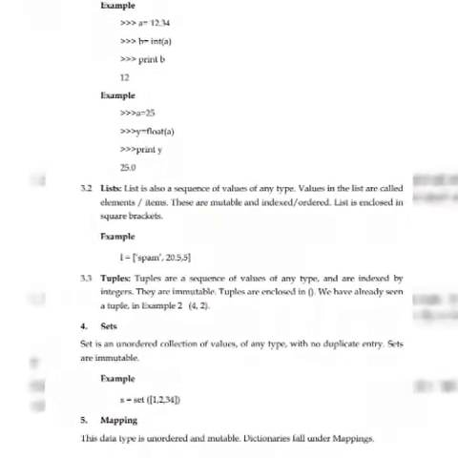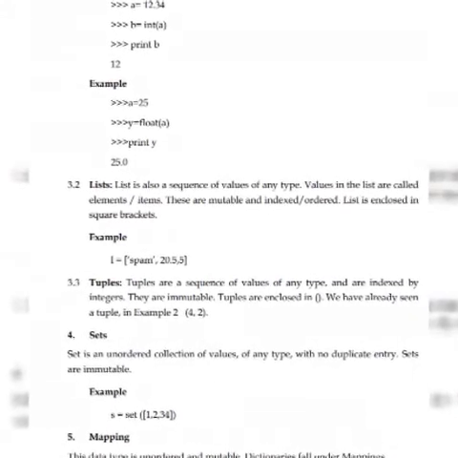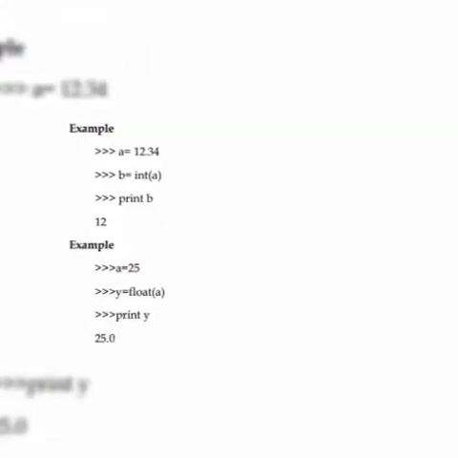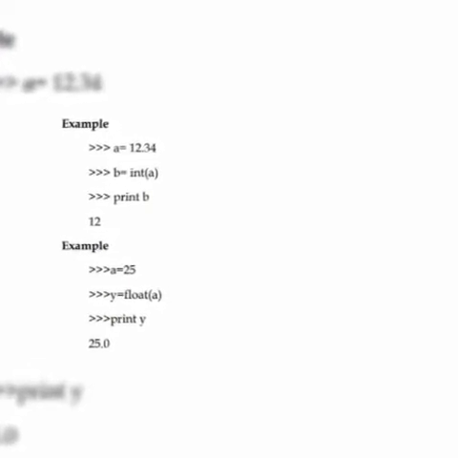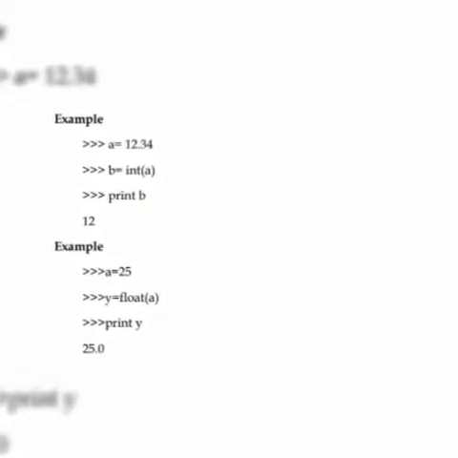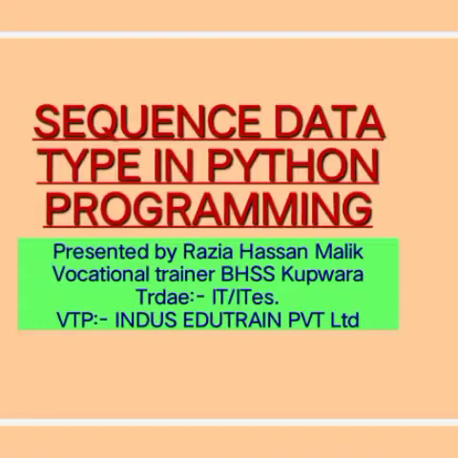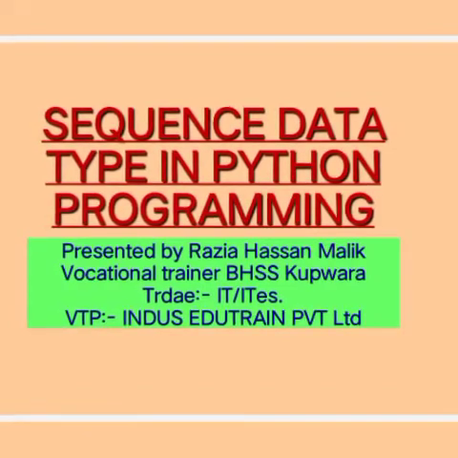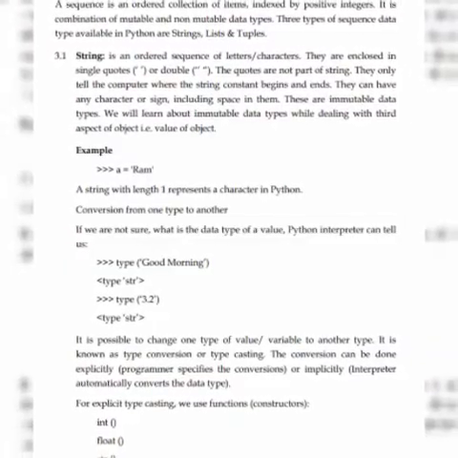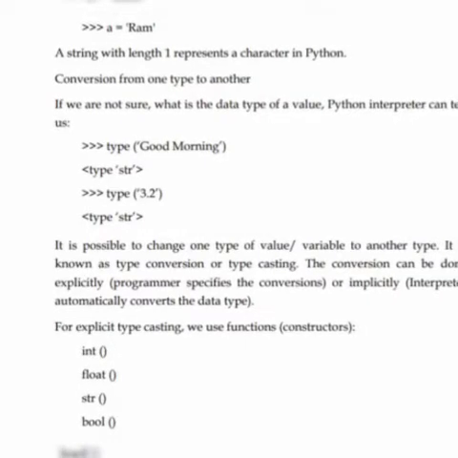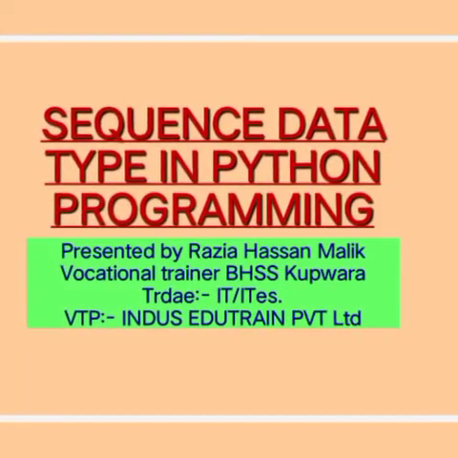So this sequence is a combination of mutable and non-mutable data types. After these data types, we will study what is mutable and what is non-mutable. Till then, you have only to remember that sequence is a combination of mutable and non-mutable data types. And in this sequence there are 3 types. First one is string, second one is list, third one is tuple. We'll go through them one by one.